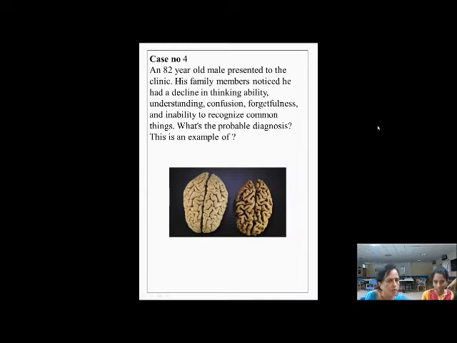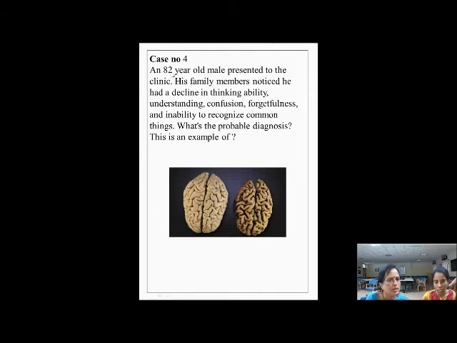This was a case contributed by Disha. An 82-year-old male presented to the clinic. His family members noticed he had a decline in thinking ability, understanding, confusion, forgetfulness, and inability to recognize common things. So, what's the probable diagnosis in this case? This is an example of.